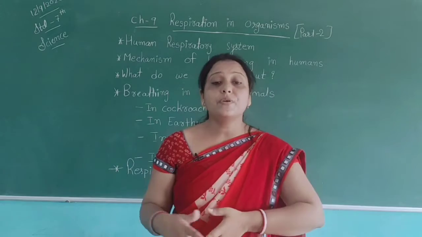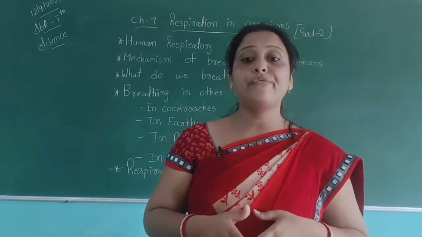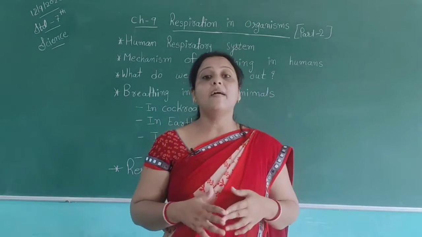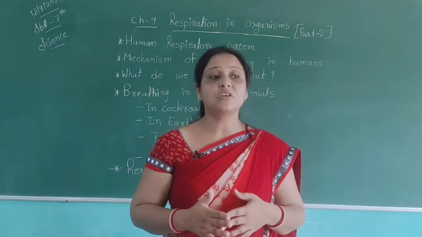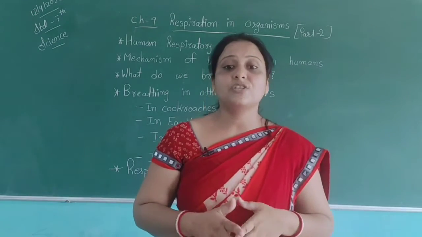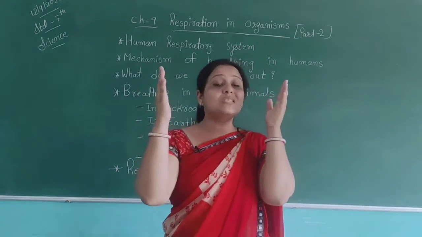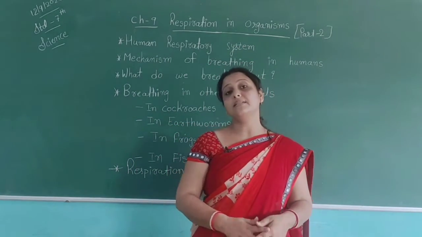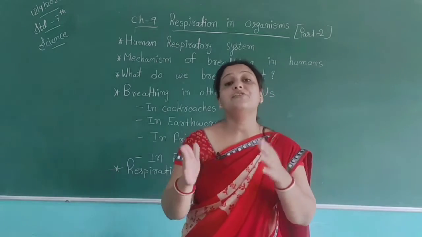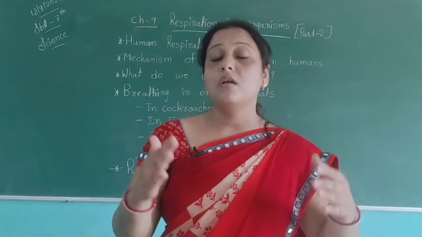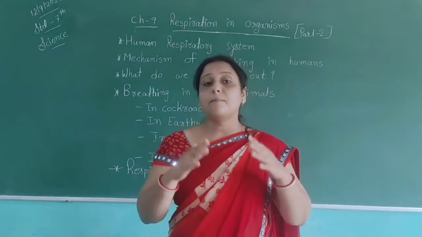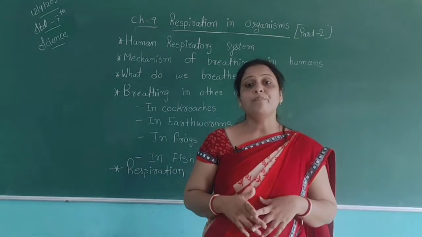The organs of the respiratory system are the nostrils, nasal cavity or passage, windpipe, bronchi and lungs. Using this figure, you can see the parts easily.